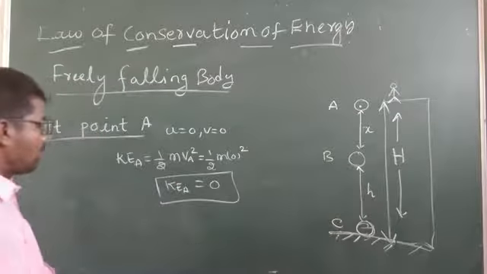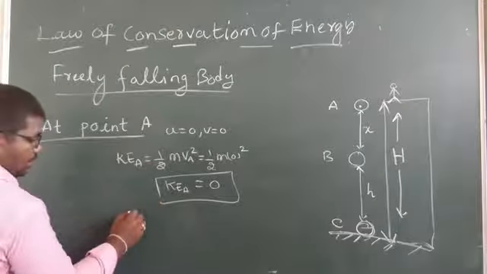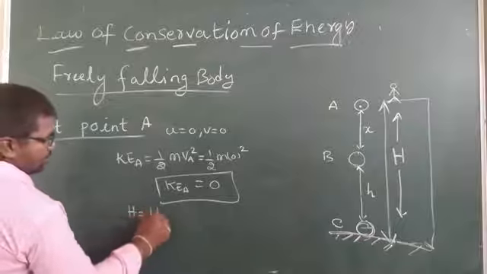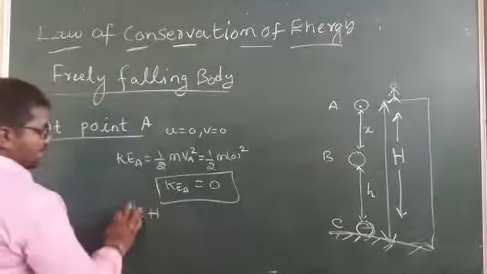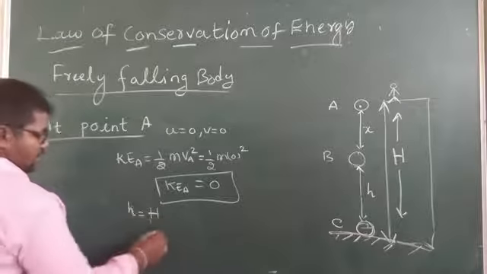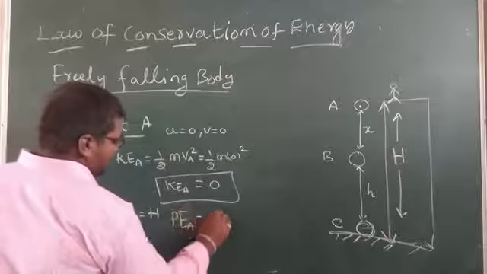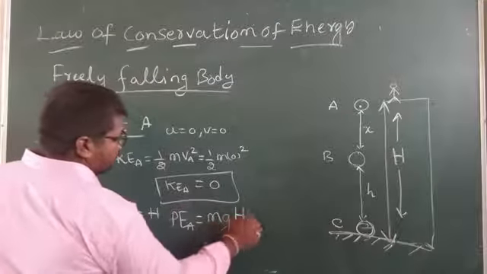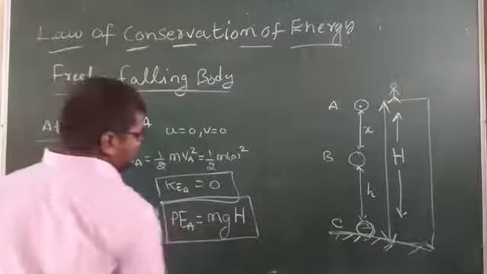Then what about potential energy? What is the height of the body? Height is equal to H. So potential energy at A is mgH.